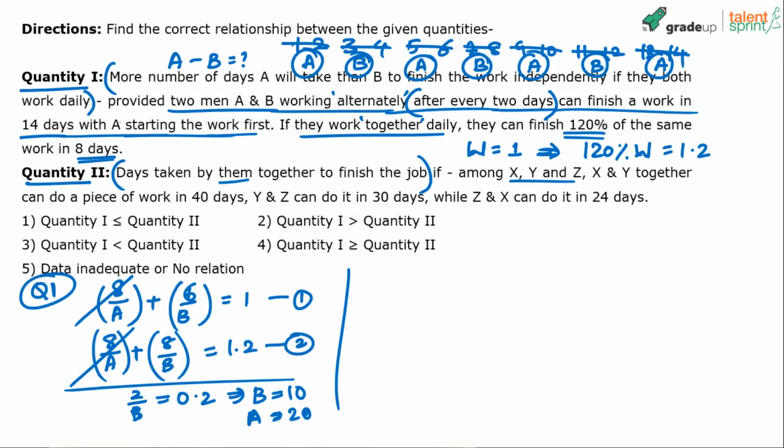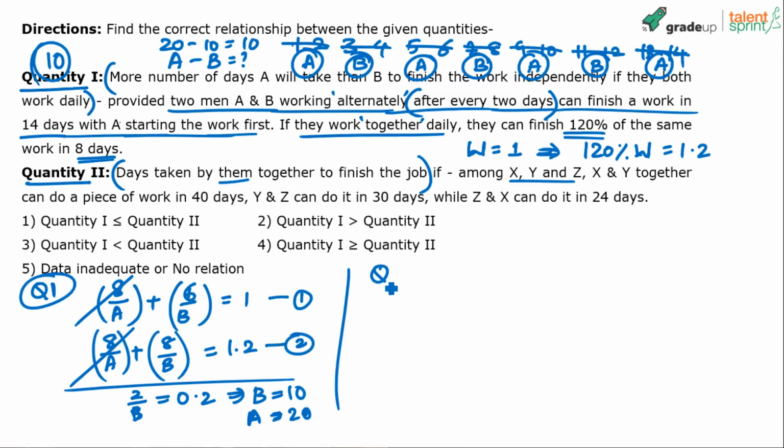What is he asking us to find out? How many more days A will take than B to finish the work independently. If they are working independently, A can finish the work in 20 days and B will finish it in 10 days. So how many more days does A take? A takes 10 more days, right? 20 minus 10 is equal to 10. So quantity 1 is equal to 10. Now work on quantity 2.